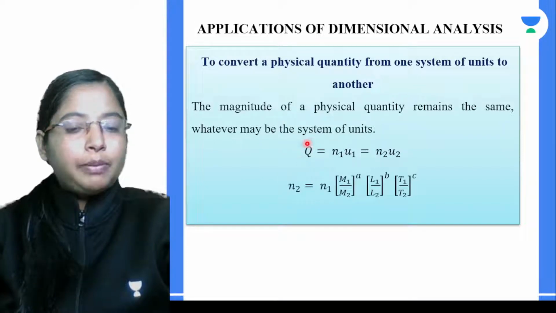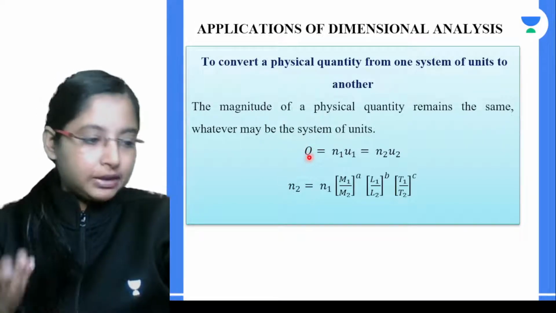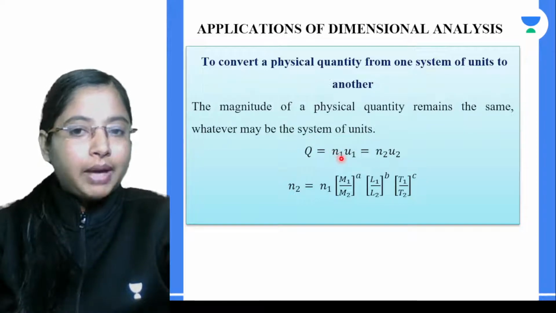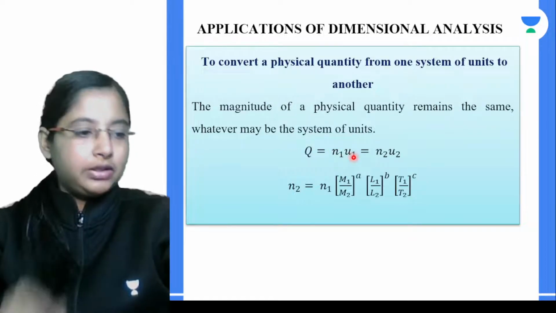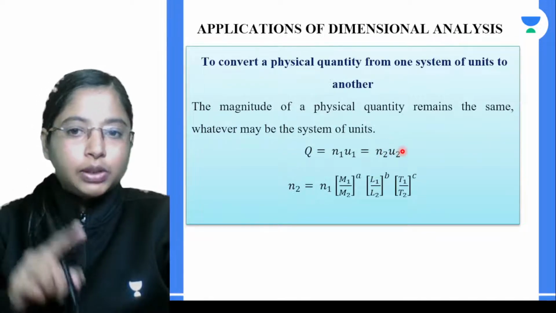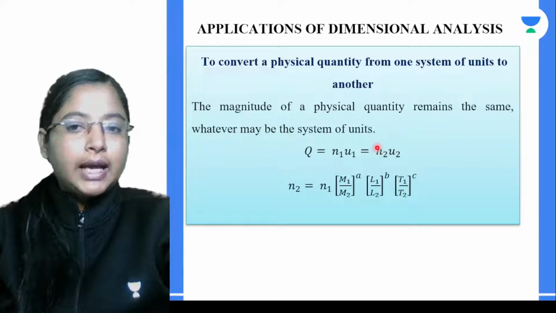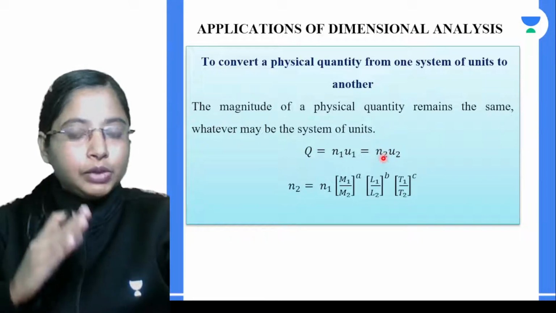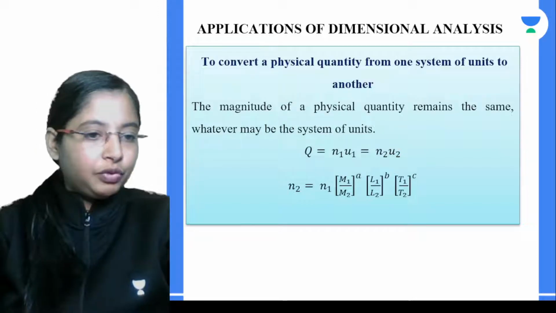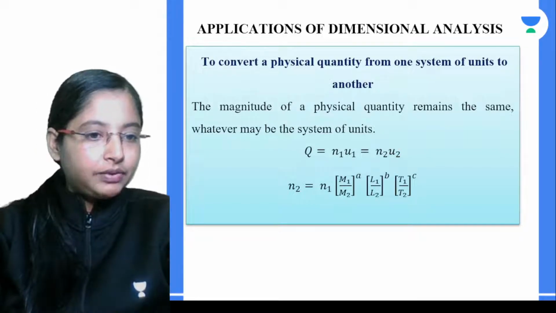For example, the fundamental quantity could be mass. And n1 u1 would represent the magnitude and unit in one system of unit, which is equal to n2 u2, which gives us the magnitude as well as the unit in another system of unit. Let's see this with an example.